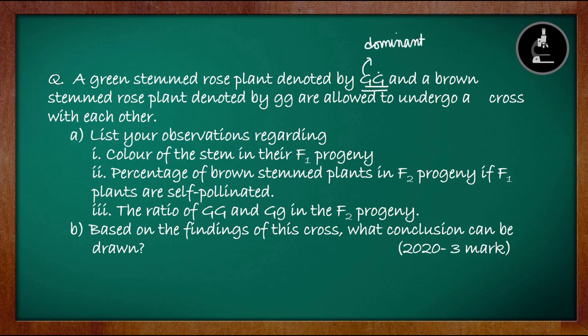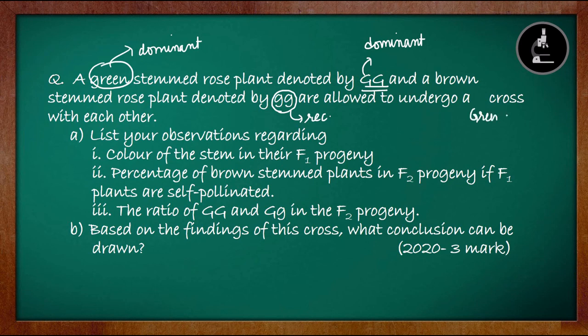Since dominant is represented by capital G, green color is the dominant character. Next, a brown stemmed rose plant is denoted by small g, so this is the recessive character. With this we can understand that green color is dominant and brown color is recessive. So this is the basic information.